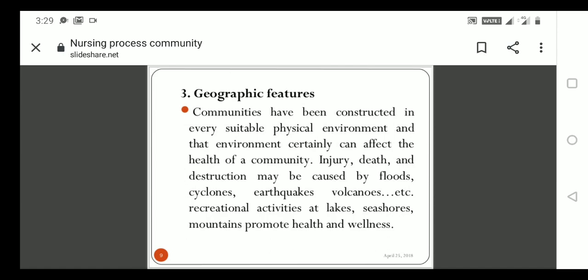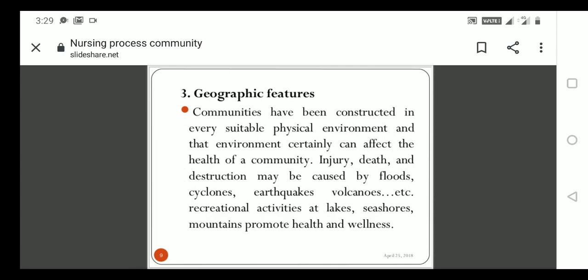You should understand that physical nature, study it thoroughly, and then visit the community area. Which part has more injuries, more deaths, and why, what is the reason? What are the factors affecting the health of the community people?